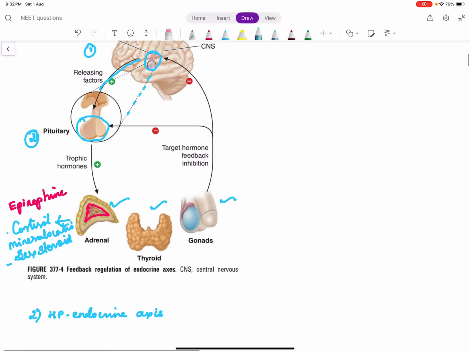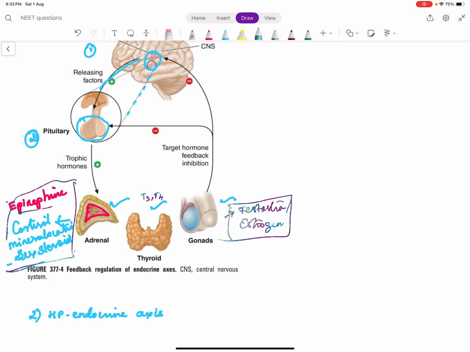The gonads secrete testosterone or estrogens, as the case may be. So these are the final steps which come out of the endocrine glands. Now these hormones in turn act back on the pituitary or the hypothalamus to reduce their secretion.